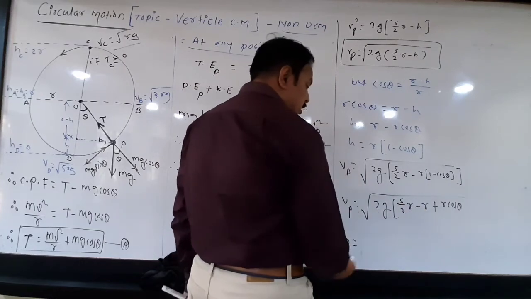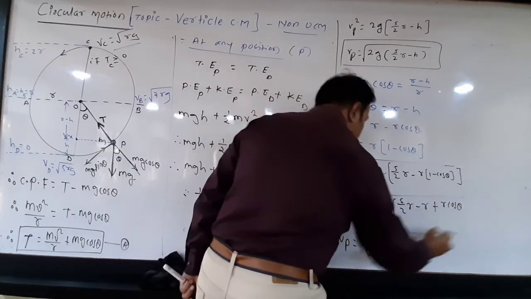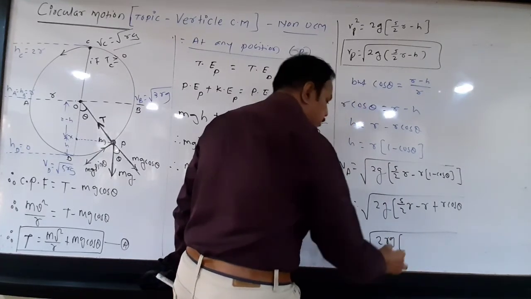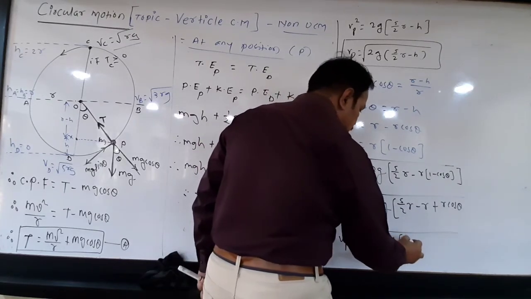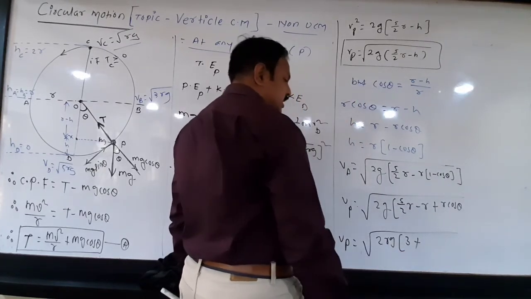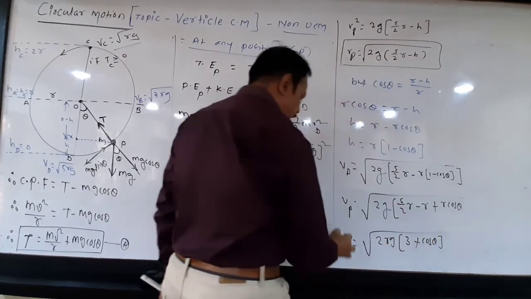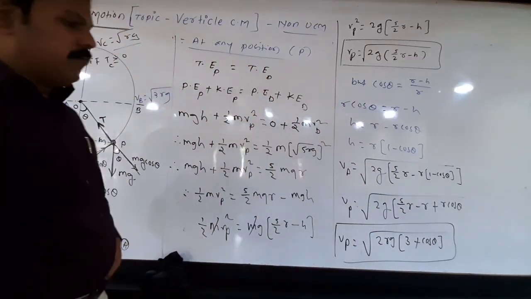R we can take the common from this. This is 3 by 2 R. So therefore it will be under root 2Rg. And here it becomes, what is this? So it is 3 plus cos theta. 3 plus cos theta. Have you got it?